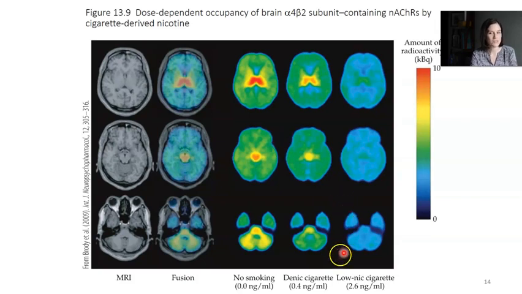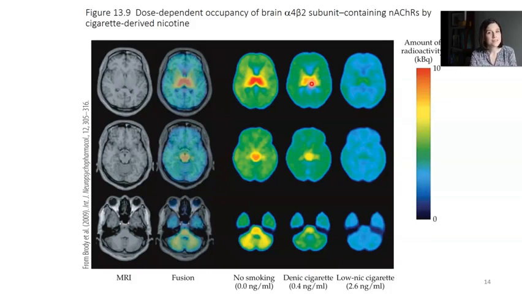Now, what happens if these individuals smoke? In this experiment, they gave them a denicotinized cigarette, so it doesn't have very much nicotine at all, a little bit, and a low nicotine cigarette. What we can see in this lowest nicotine level condition is that in the striatum, we see a change in the amount of binding of the radioactive ligand. So after the participants have smoked this denicotinized cigarette, the amount of receptor that's available to bind to this radioactive ligand has decreased. We're seeing less binding to the radioactive ligand.